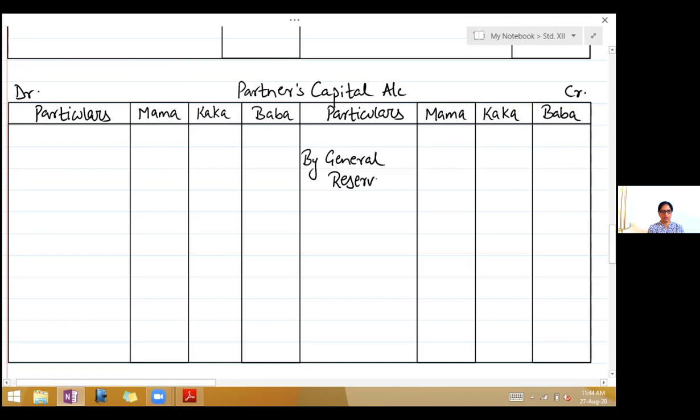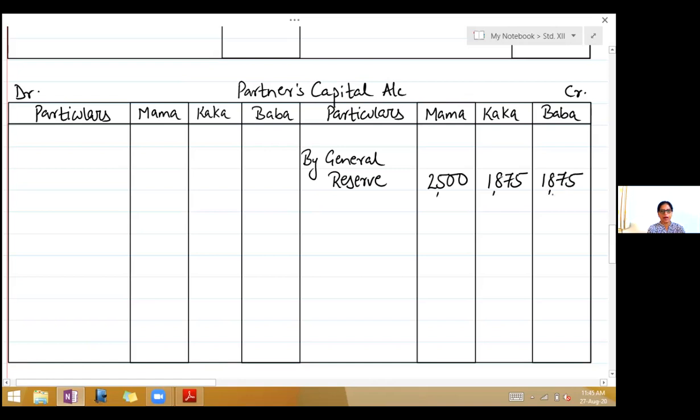It's 6,250 divided in the ratio of 4:3:3. So total ratio is 10. So when you divide the share of each, Mama will be 2,500, Kaka 1,875, and Baba is also 1,875.